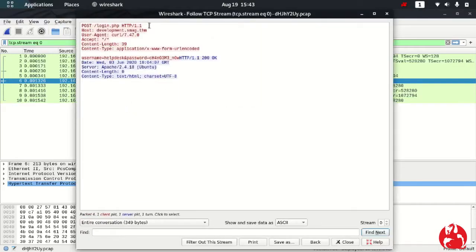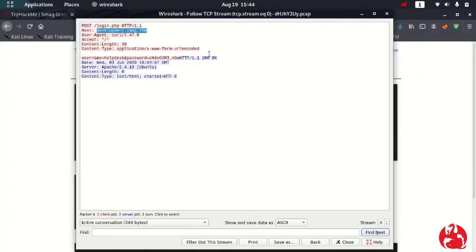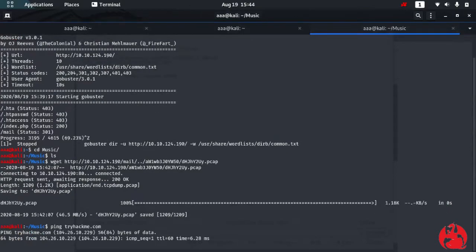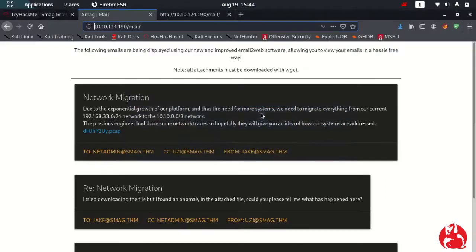So this was a POST request to login.php and the host was development.smag.thm. Everything has an IP attached to it. Even when I ping tryhackme.com, you will see their IP address. Right now I'm accessing this website from the IP.